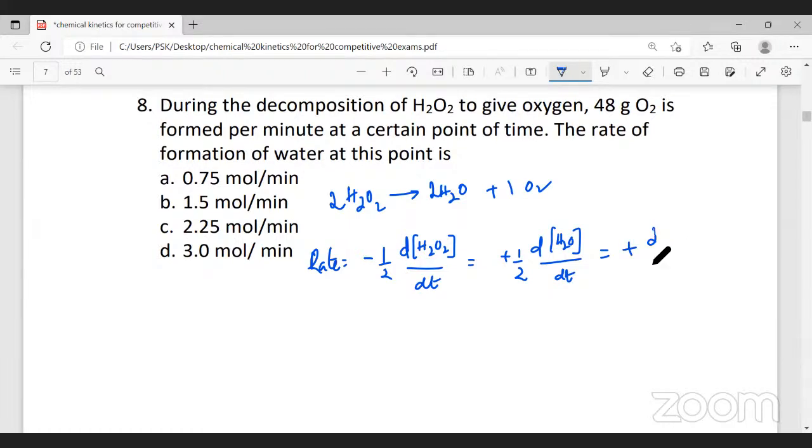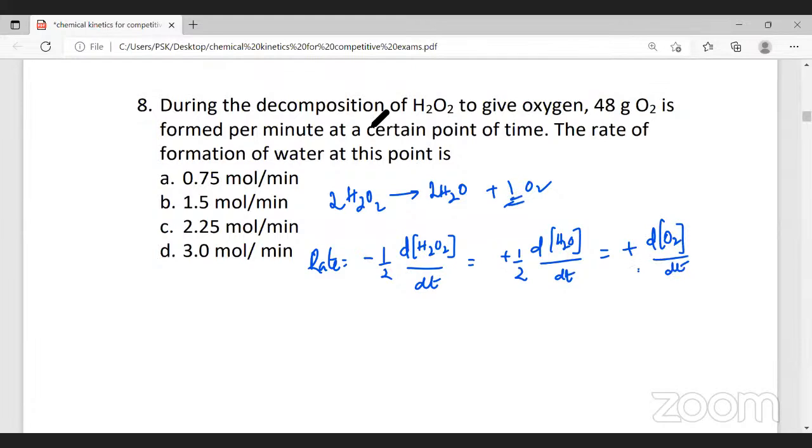Since the coefficient of oxygen is 1, I don't divide it by anything. It remains the same. Before the question they're asking, in the decomposition of hydrogen peroxide to give oxygen, 48 grams of oxygen is formed per minute at a certain point of time.